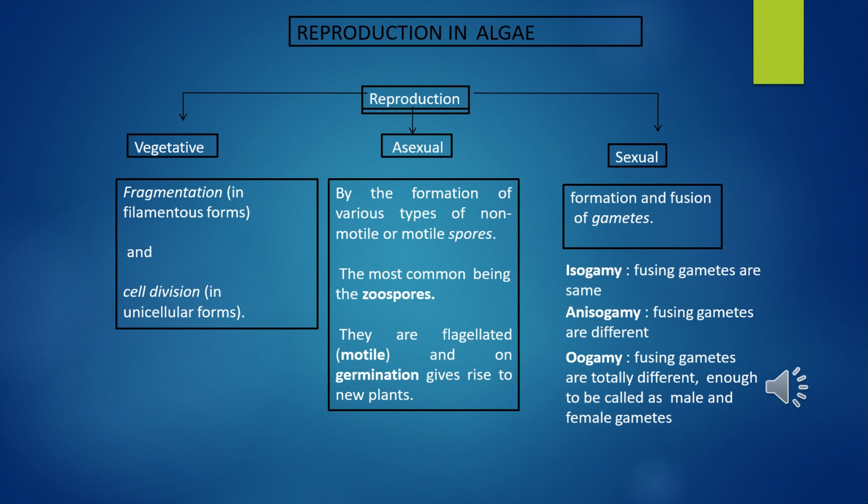Then there is the sexual mode of reproduction. Sexual reproduction means formation and fusion of gametes. Isogamy: the fusing gametes are the same, of the same size, looking exactly the same. Anisogamy: the fusing gametes are different, one may be large and one may be small. Then oogamy: the fusing gametes are totally different, enough to be called male and female gametes.